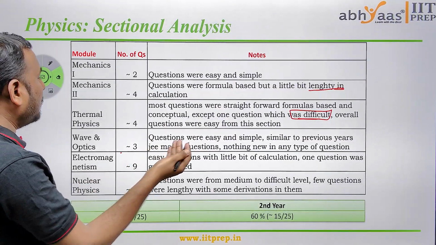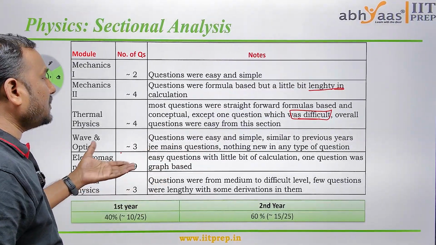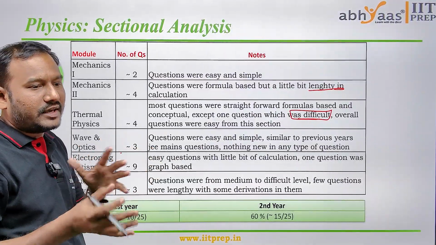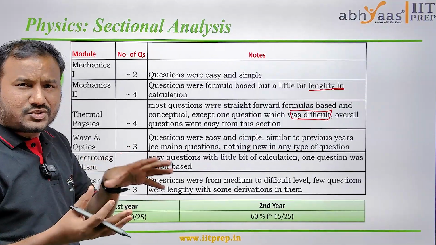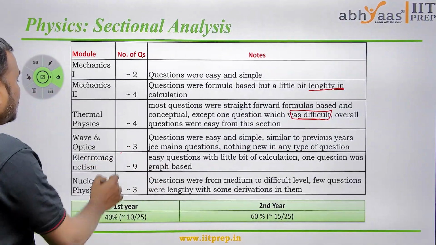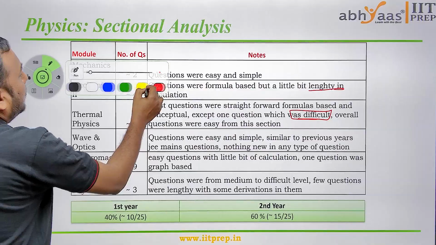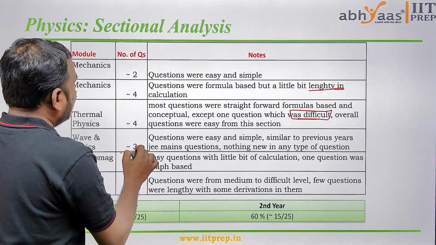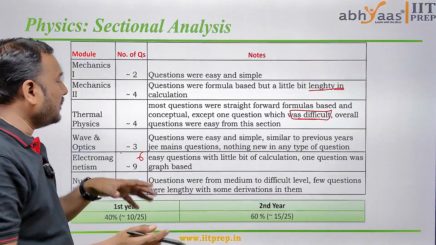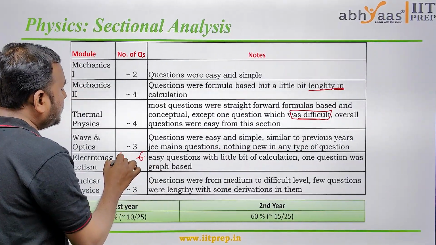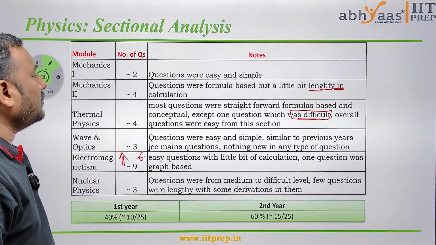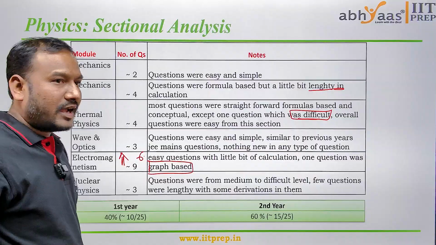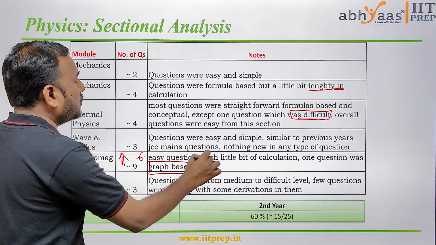Now, we got almost all easy and simple previous year JEE Main questions, and nothing new type of question. If you observe electromagnetism, there was a huge increase. In the morning paper we had 6 questions, but the huge increase was in electromagnetism. And as we always say, graph-based questions will come, and we observed that in the electromagnetism questions.